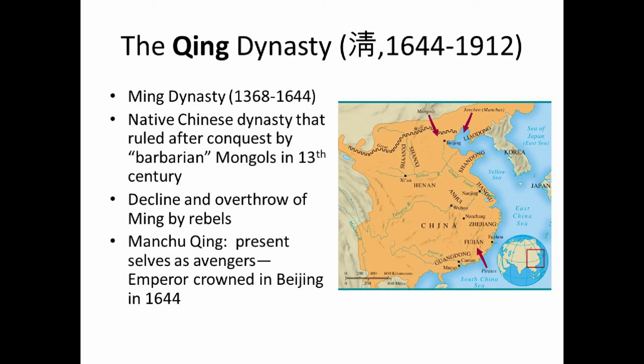You had the Ming dynasty had gotten weak. It had lost the mandate of heaven. It had been overthrown by a Chinese rebel who, having won, clearly must have the mandate of heaven. But then this group of people, these Manchus, will invade, presenting themselves as avenging the overthrown Ming Empire. And they will establish in 1644, with the crowning of their emperor in Beijing, a new dynasty that will govern China, the Qing. They actually declared it a little bit before that, but that's when they can really claim it's been solidified. So now you have a new dynasty, the Qing Dynasty.